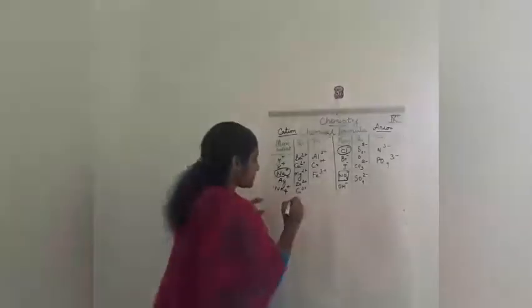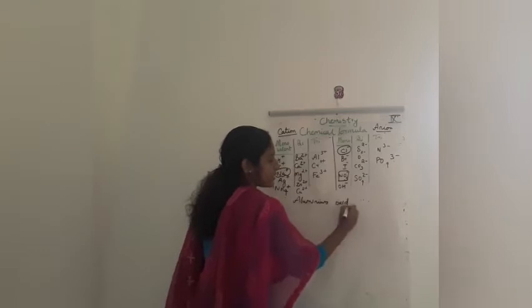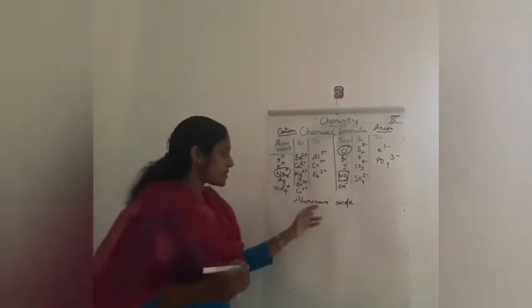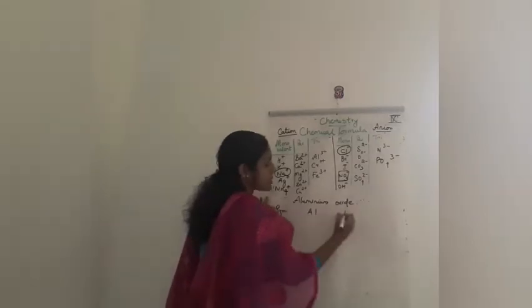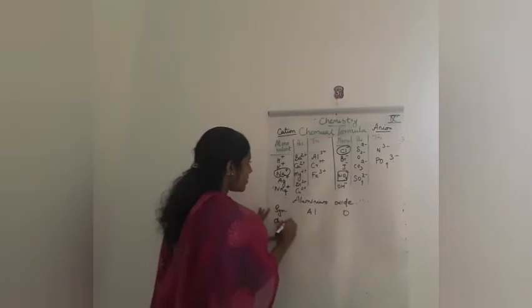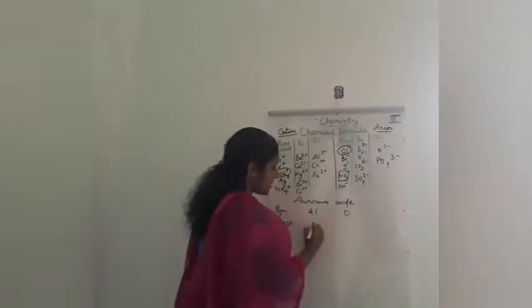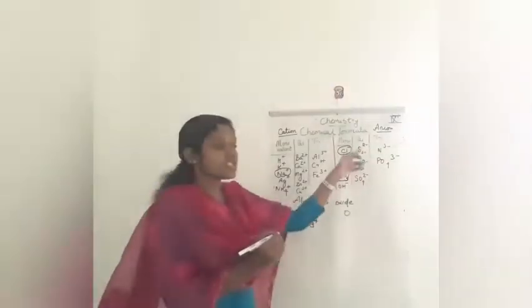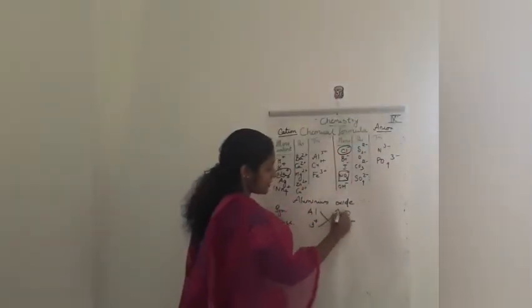Next we are going to write aluminum oxide. So, aluminum oxide, we are going to write the symbol first. Aluminum, oxide O. Then, we are going to write the charge. Aluminum charge, it is 3 plus. Oxide charge it is 2 minus. Cross multiply it.